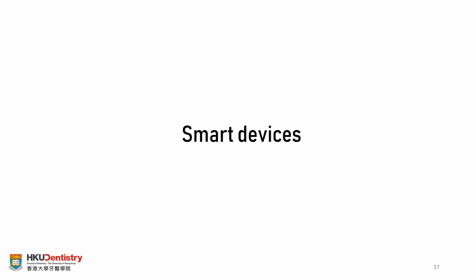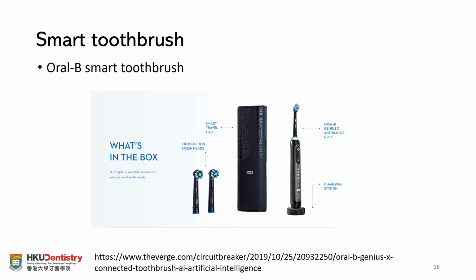Also, smart devices equipped with AI can be widely used in oral health and promote oral health. Like some smart toothbrushes that are developed by pioneer companies like Oral-B, Colgate, and Philips. These toothbrushes use embedded AI in their devices, and they can give you feedback on whether you brush well or not.